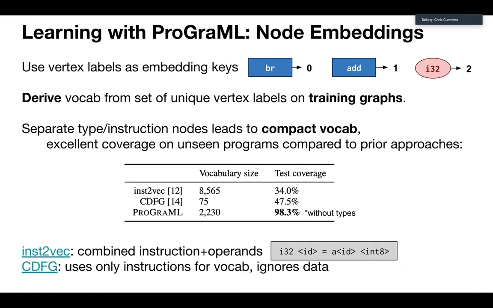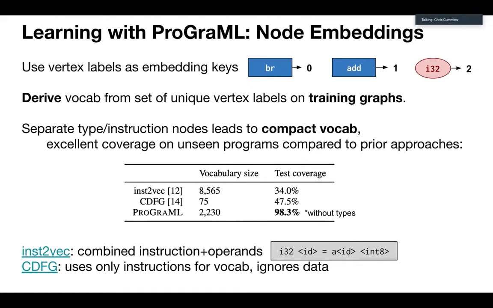So now what we're going to need to do is turn it into something that you can do machine learning on. To do that, we need to turn all of those strings, the labels, which are the names of the instructions and the names of those types, into numbers. So we do that using a vocabulary, which maps to an embedding, a real valued vector, which allows you to learn semantic grouping of similar elements in the vocabulary. So what we do is we take every single one of those unique strings inside those nodes, and we map each one of them to a unique element in the vocabulary.